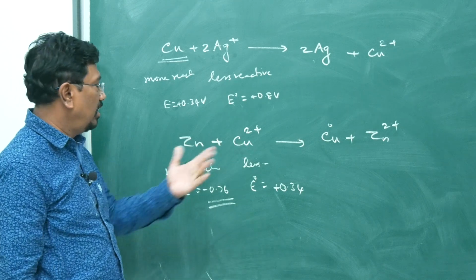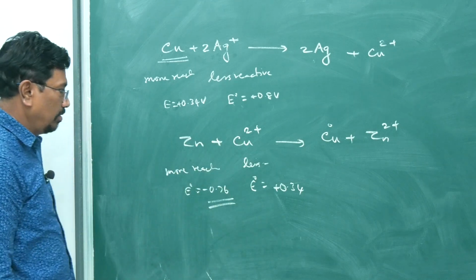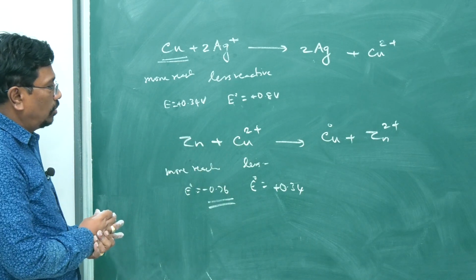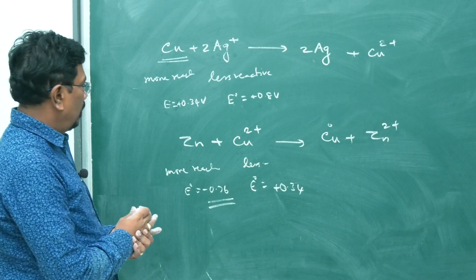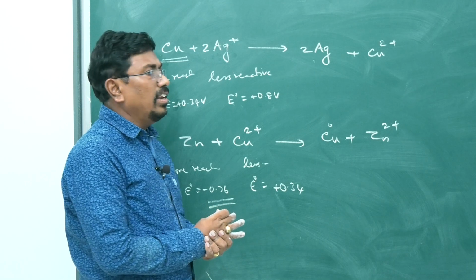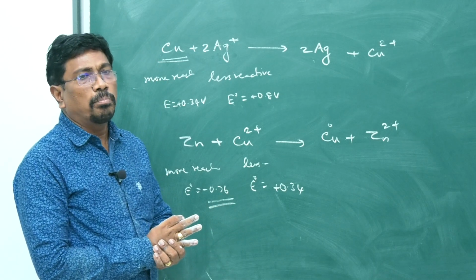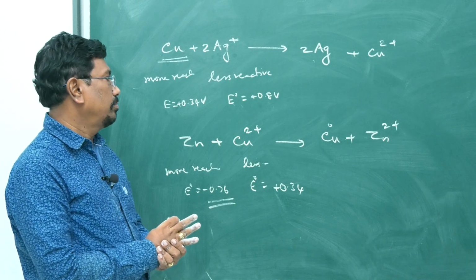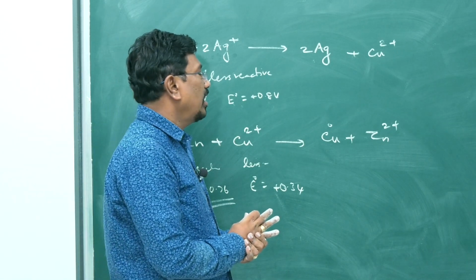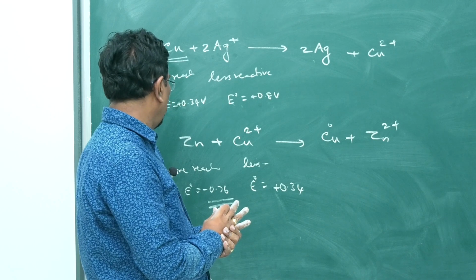In such a manner, the reaction is feasible. What is the total reduction potential for this reaction if you consider? When the potential is made positive, the reaction is feasible. So in that way, we can make the reaction proceed.